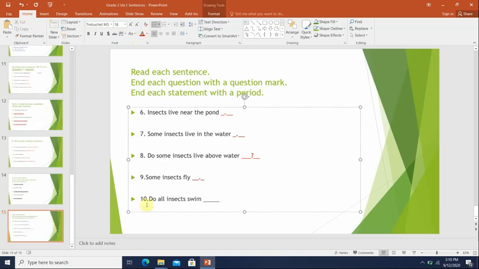Number 10, do all insects swim? Also, you can find that sometimes when a sentence begins with a verb and it's asking you something, it's a question. Do all insects swim? It's asking you, do all the insects swim? So it's a question. And I'll put a question mark.